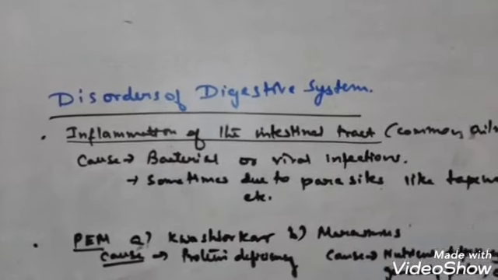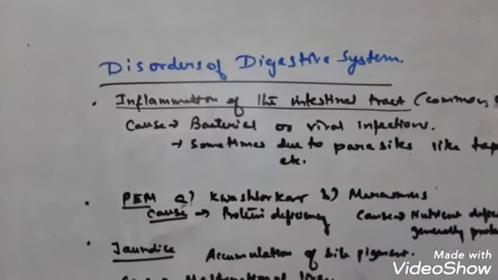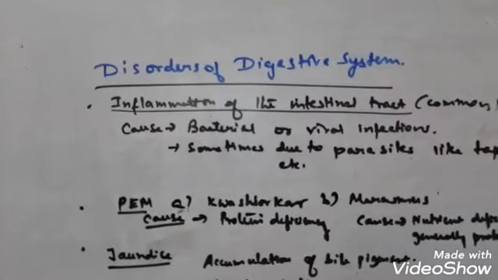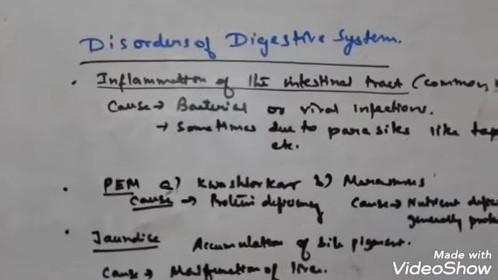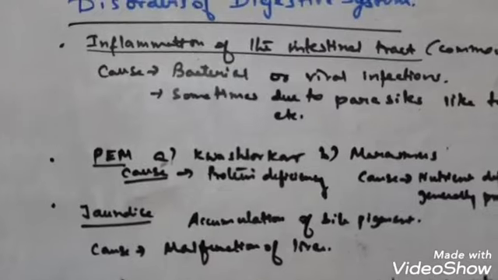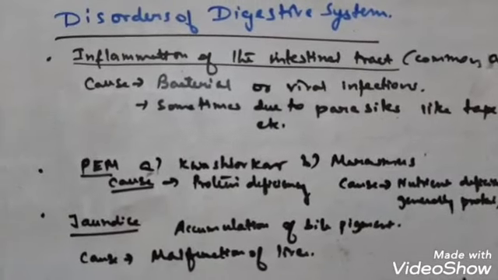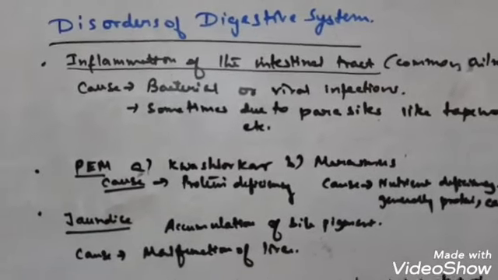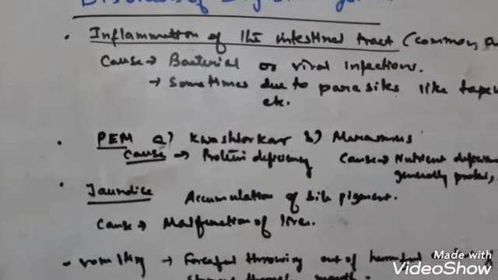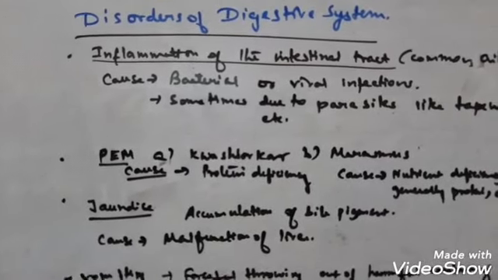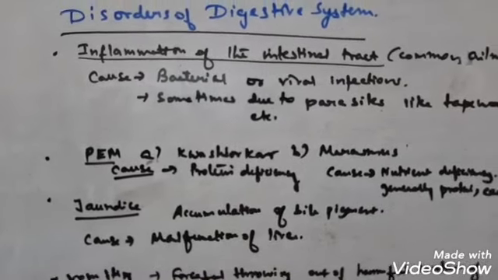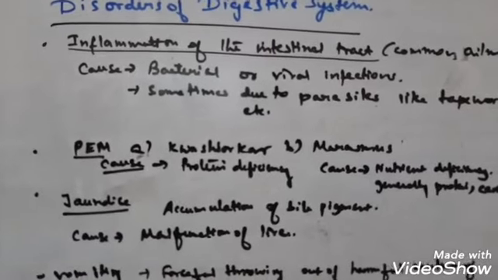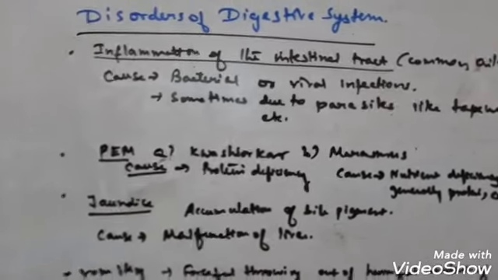Next comes the PEM, that is protein energy malnutrition. Now this is referred to as a potentially fatal disorder. Why? Because it leads to death in children. Okay, so in developing countries like African countries and India and Bangladesh, in various places, you can see PEM is more prevalent. Now it develops in children and adults whose consumption of protein and energy is insufficient to fulfill the body's requirement. So whatever the body's requirement is, that is not fulfilled in this case.